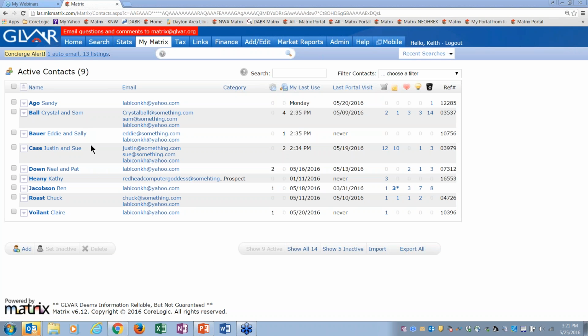So what happened when we brought those contacts over from Fusion and dropped them into Matrix? They did not have an email address. We gave them your email address. Okay. So when you're looking at your contacts within Matrix, a lot of them might have your email address in there. Okay. So I just want to mention that there too.